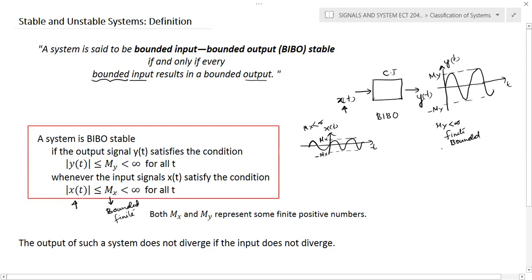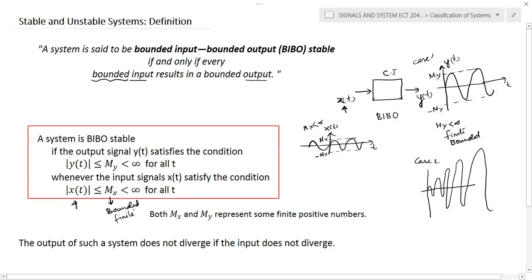This is one case. I'll draw another possibility. This is case one. I can say there is another possibility. That is, if you are applying this particular input, a bounded input between two values mx and minus mx, but you are getting an output something like this. Initially, the value is low, but later it is increasing. It's a growing sinusoidal waveform.